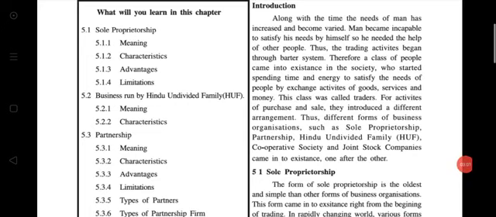This class was called traders. For activities of purchase and sale, they introduced a different arrangement. Thus, different forms of business organization such as sole proprietorship, partnership, HUF, cooperative society, joint stock company came into existence one after the other. The first paragraph is not that important, but it is basic knowledge of this chapter.